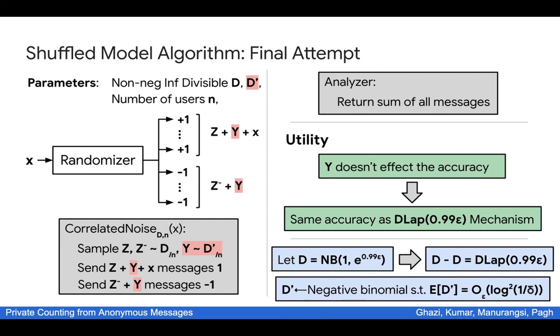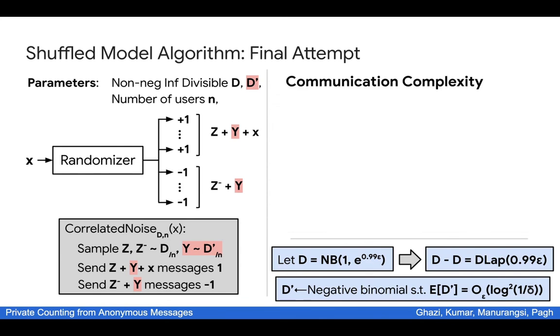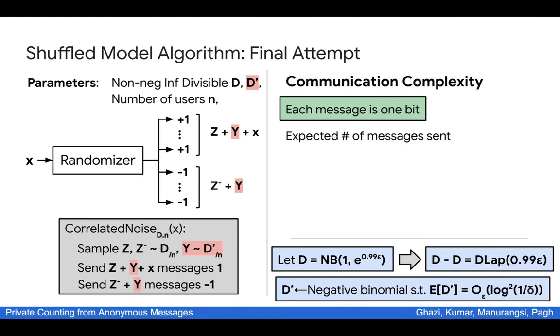We don't have time to see the full proof today, but it's indeed possible to show that this algorithm is epsilon delta differentially private in the shuffle model. One thing that we have neglected so far in our analysis is the communication complexity. So let's briefly argue about our algorithm's communication complexity. First of all, each message that we are sending is either plus 1 or minus 1, so we can represent them using a single bit. Hence, we only need to compute the expected number of messages sent per user.